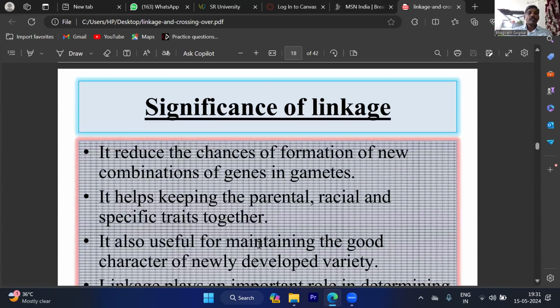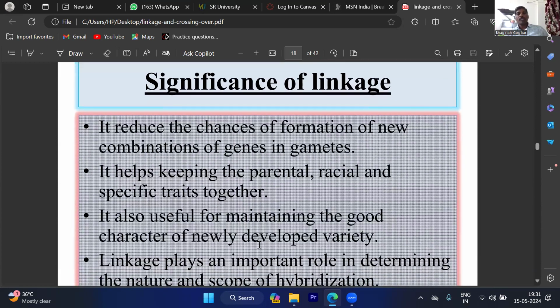What is the significance of linkage? It reduces the chances of formation of new combinations of genes in gametes. If linkage is very strong between the genes, the parental characters are automatically passed easily through several generations without any changes. That is, it reduces new combinations of genes in the gametes.